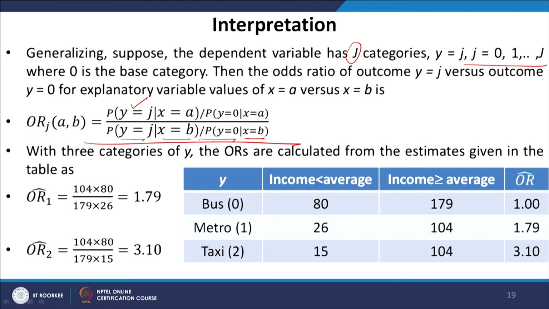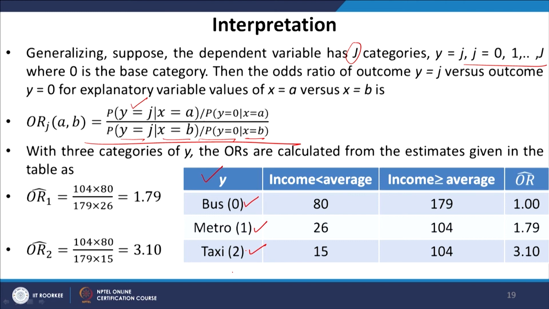With 3 categories of y, the odds ratios are calculated from the estimates given in the table. So, we are considering here an example where suppose the dependent variable is the travel modes. So, bus is the baseline category, metro and taxi are the 2 categories denoted by 1 and 2.